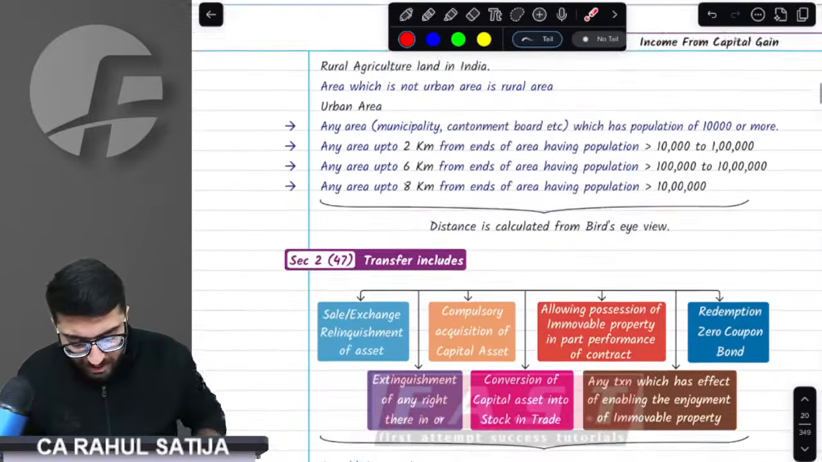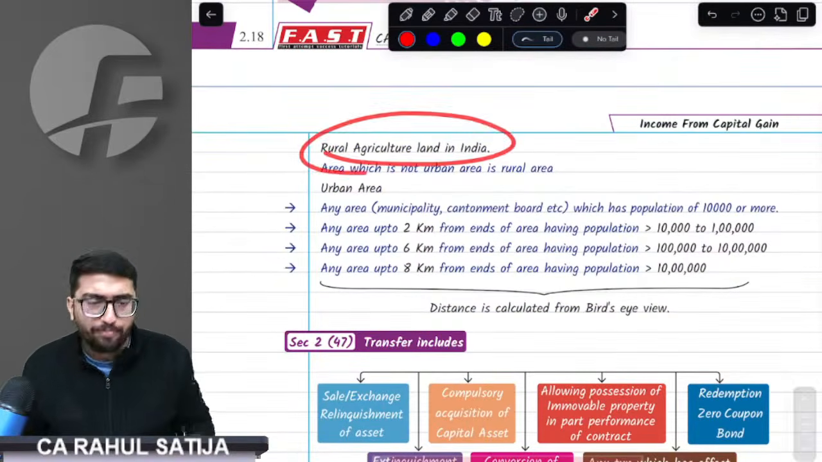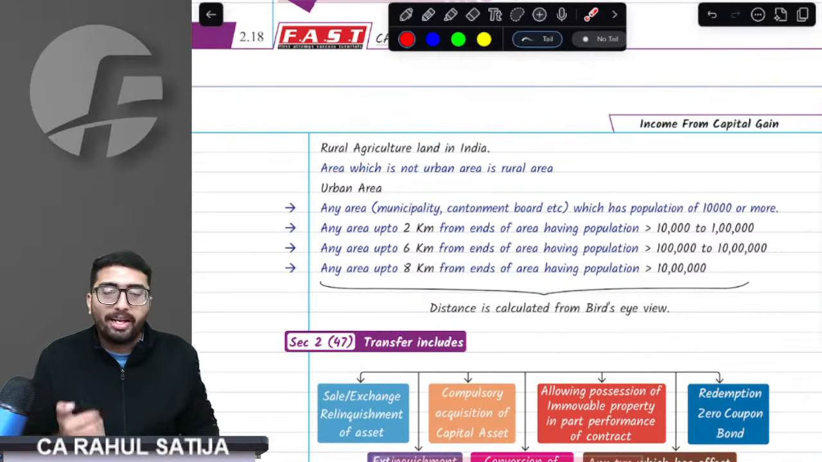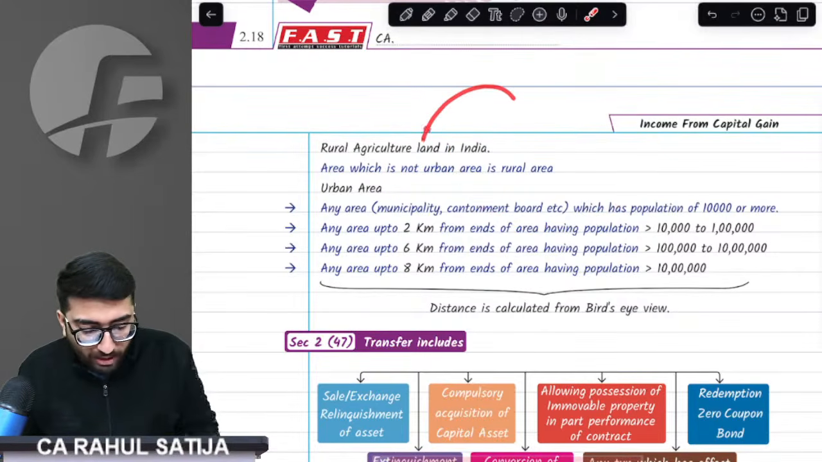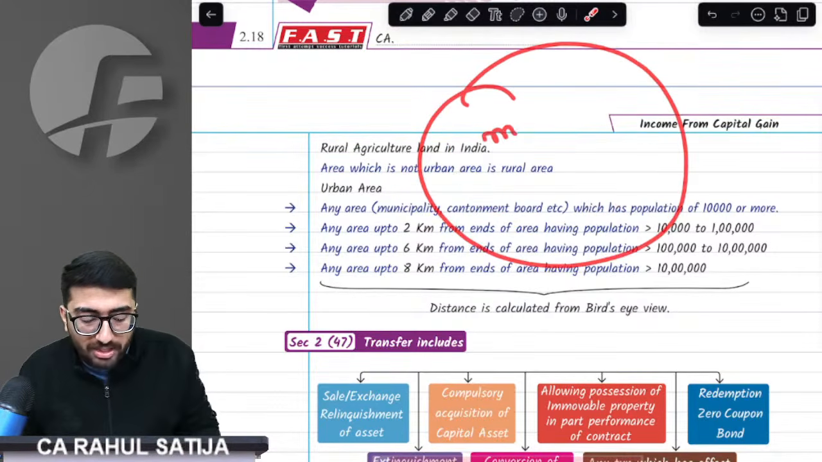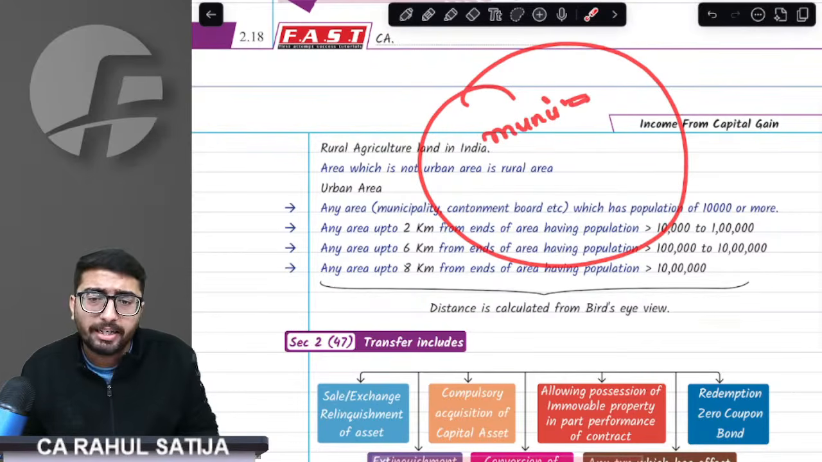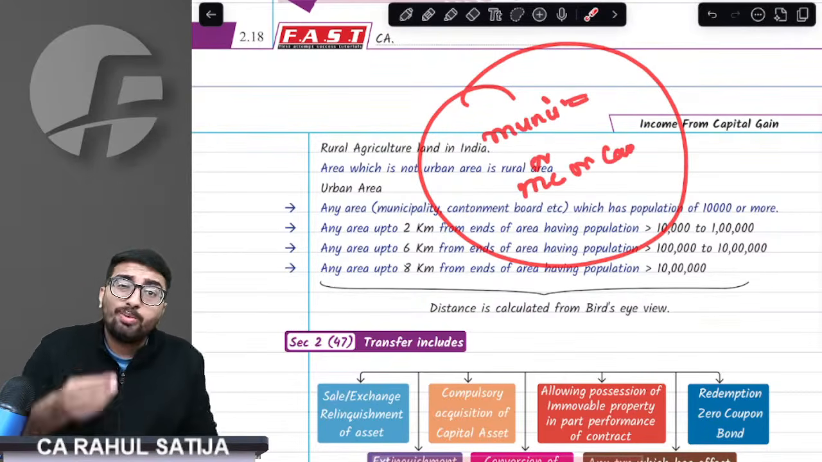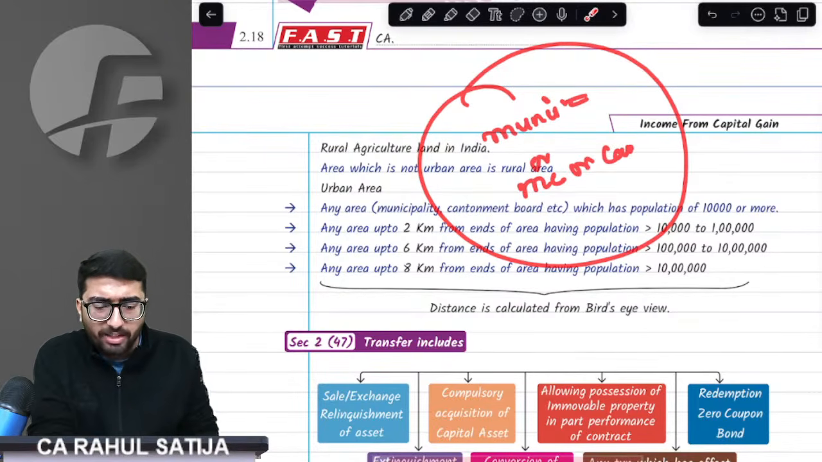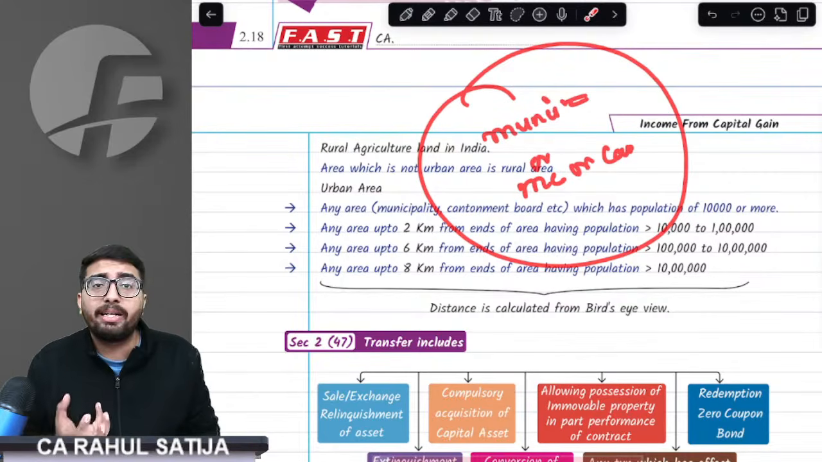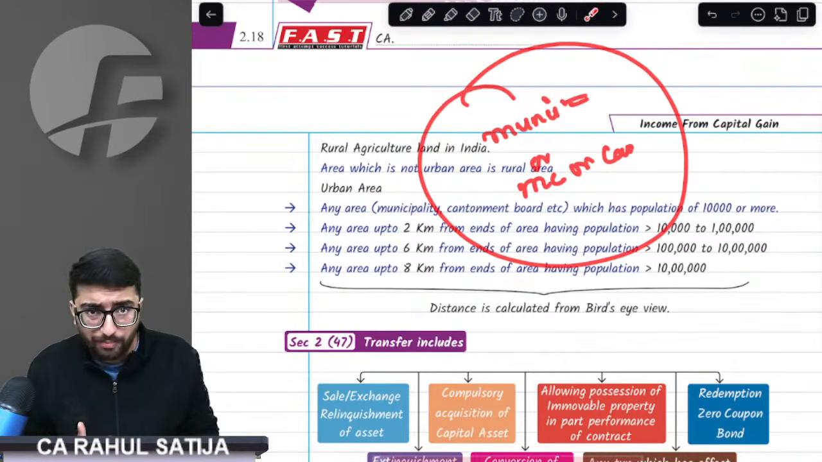Moving further, sir, what is meant by rural agriculture land in India? To understand rural agriculture land, we need to understand what urban agriculture land is. For that, we have to see which areas have a municipality, municipal corporation or cantonment board. Such an area is always an urban area irrespective of the population.